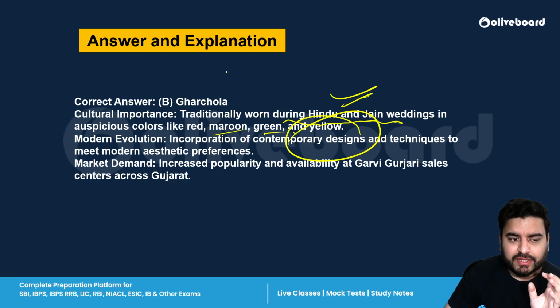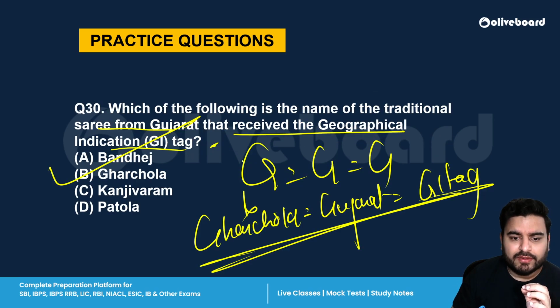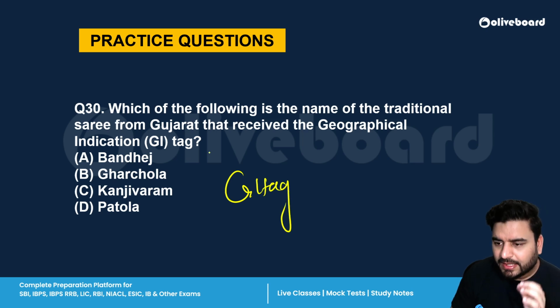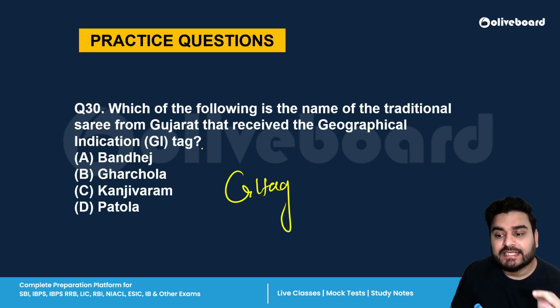Now, this is about Garchola, but you have to remember one thing also about GI tags. So first of all, it is given to a product that originates from a specific region. For example, Darjeeling tea. We may mention the name of that place. Gujarati Garchola. Right? So it has a legal backing.